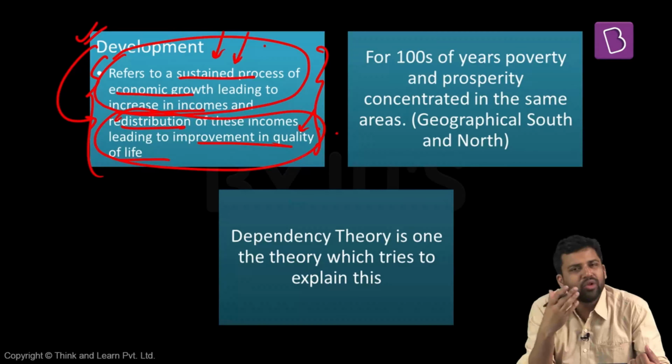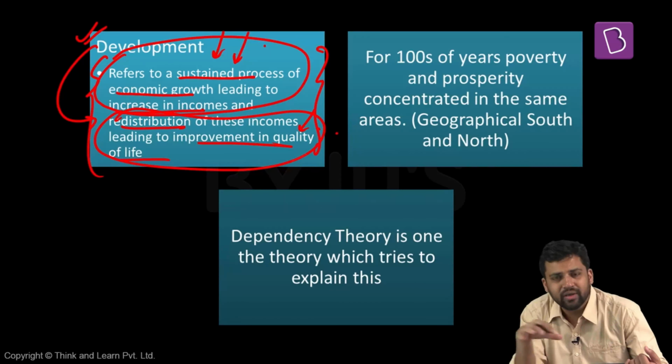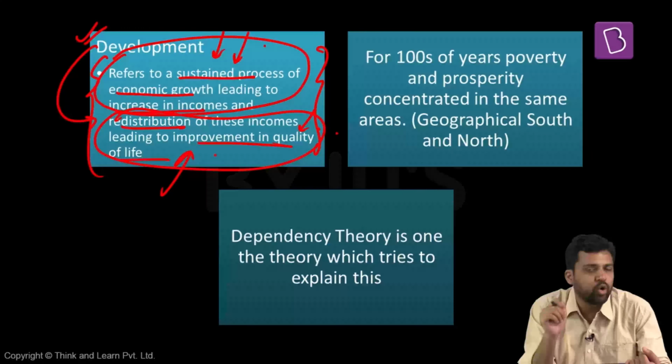If only economic growth is there, it might so happen that there is an increase in inequality. The total per capita income might have increased, the gross domestic product might have increased, but it can happen that the increase in GDP has been contributed by only one or two individuals. There can be concentration of wealth. So development means all these benefits are not concentrated among a few hands, rather they are distributed among different sections of society. If they are getting distributed, that means different members of society are getting the benefits. If they are getting the benefits, it will lead to improvement in quality of life.